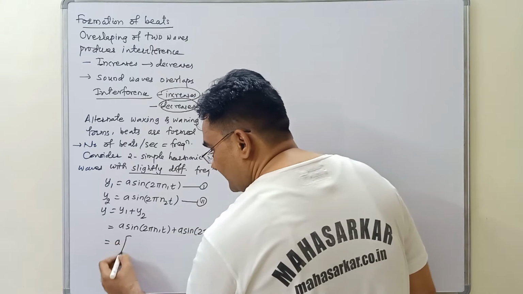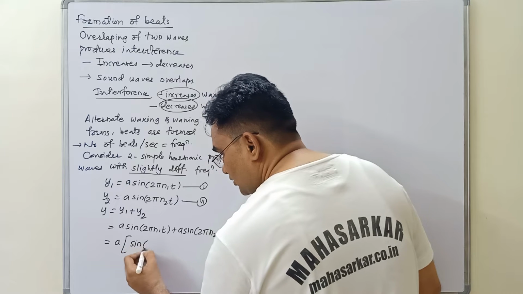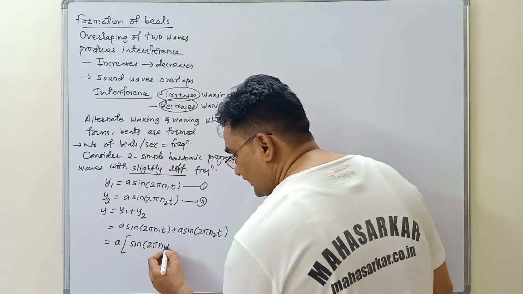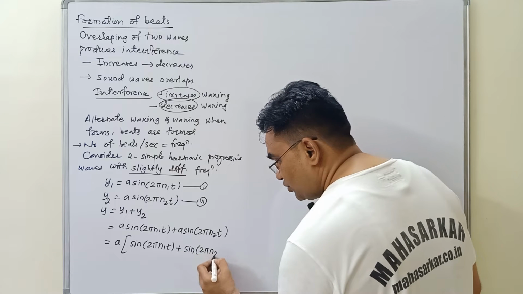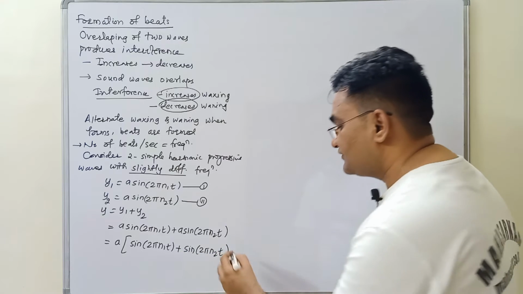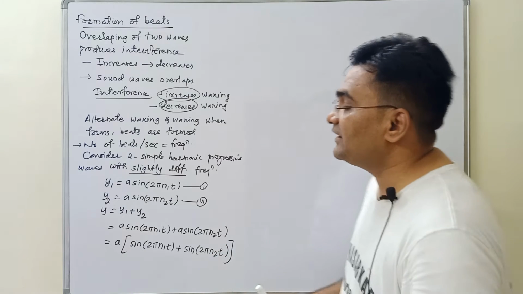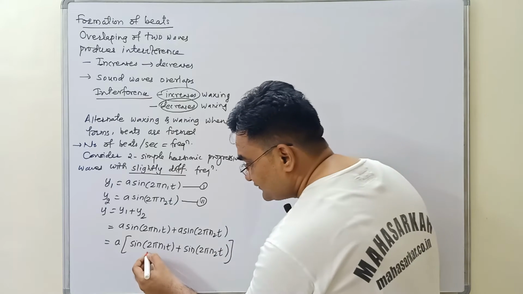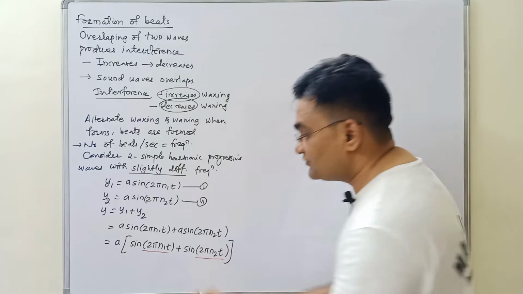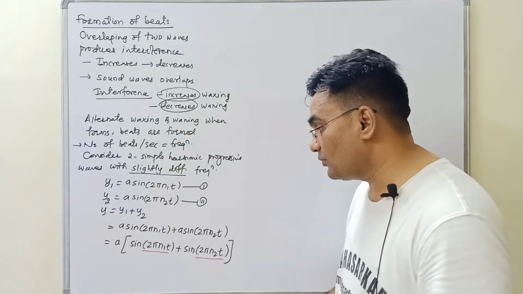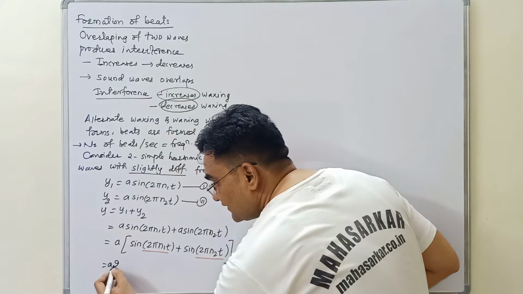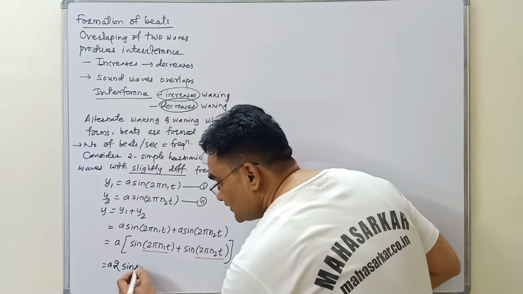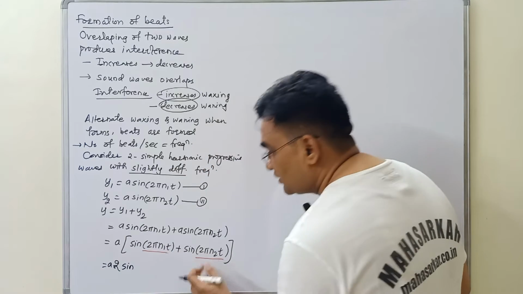A is common: a times sin 2 pi n1 t plus sin 2 pi n2 t. The same type of formula we have used in previous articles also. I will call this C and this D, so sin C plus sin D. We know the formula, I will write it directly.